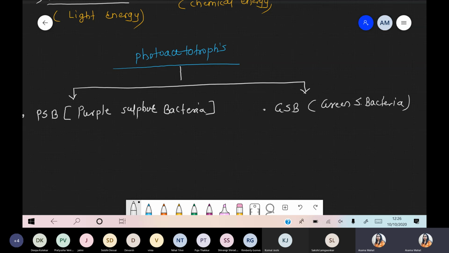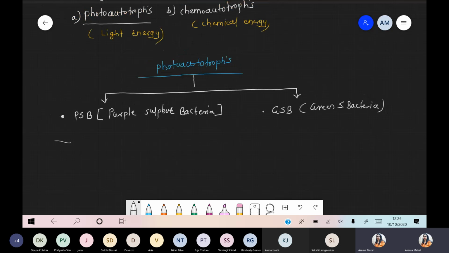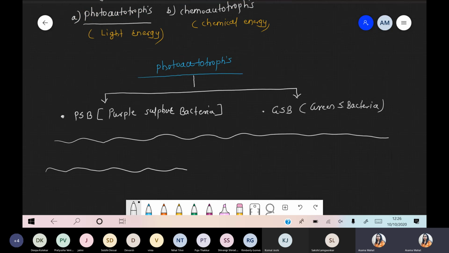Now why are we talking about purple sulfur bacteria? There is one common question, please remember. When we compare with photosynthesis in plants, they require sunlight ranging from 400 to 700 nanometer. But the bacteria involved in photosynthesis require a higher wavelength of energy.